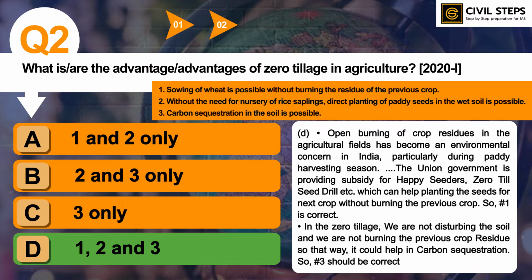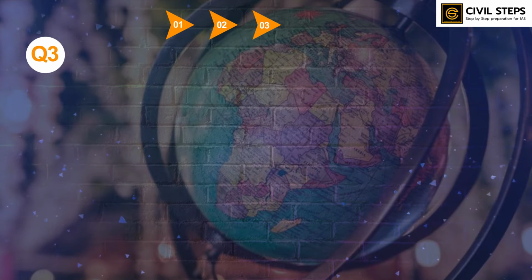So you should know what you mean by carbon sequestration and what you mean by zero tillage. This concept of tillage has already been asked by UPSC in previous years' questions. This question was asked in the 2020 prelims exam, and you should know about mulching also, zero tillage, some practices of agriculture, and what the conservation agriculture practices are. So you should know all about this from geography and agriculture.